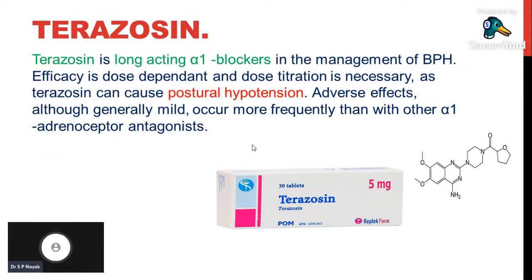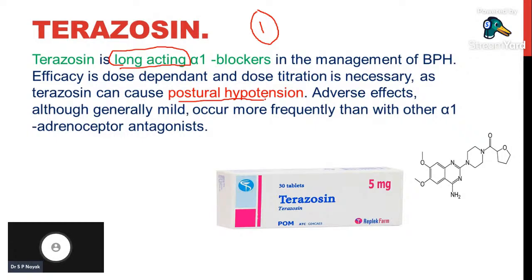The next drug is terazosin. Terazosin is very similar to prazosin, but the difference is that it is a long-acting drug. Because of its long-acting activity, we can go with a single dose on a single day. This is one important point. Dose titration is very much necessary because it also causes postural hypotension.